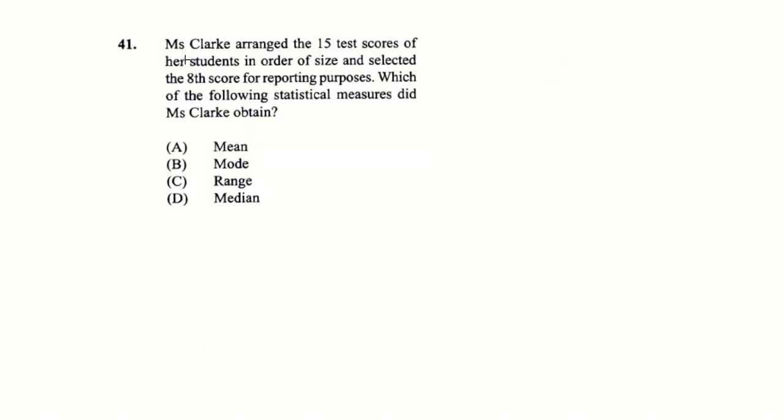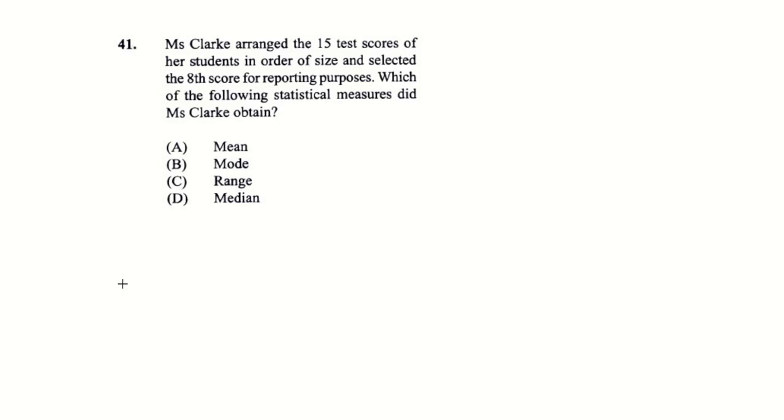Then we're looking at number 41. Miss Clark arranged 15 test scores of a student in order of size. She selected the 8th score for reporting purposes. Which of the following statistical measurements did Miss Clark obtain? Mean, we don't have enough information to say that is mean. Mode, still no. Range, no, because they just said the 8th score.